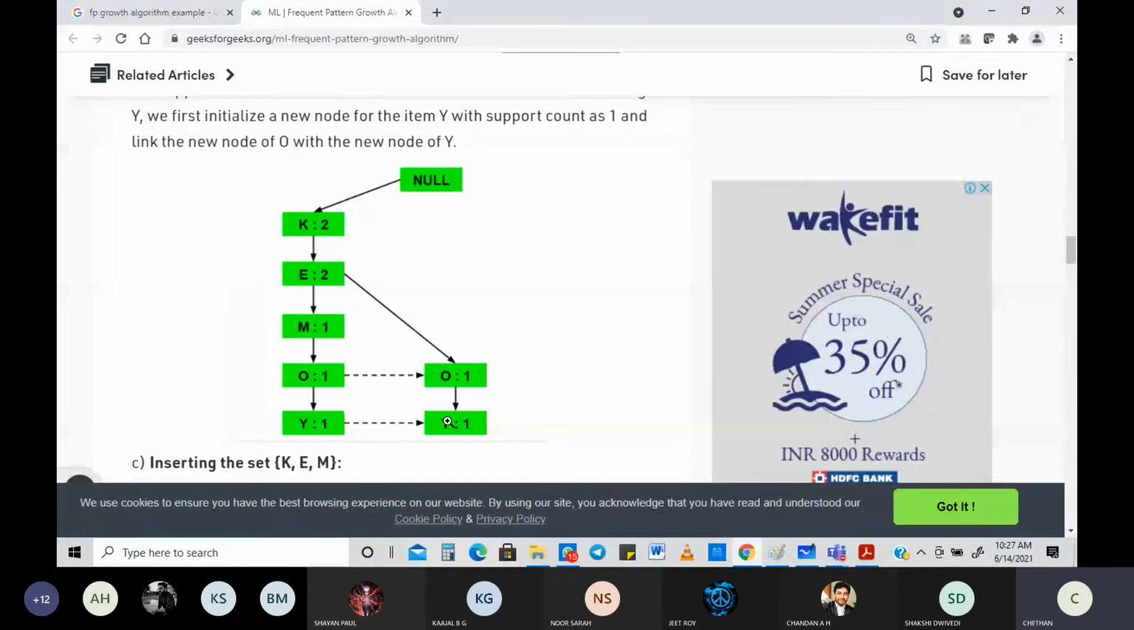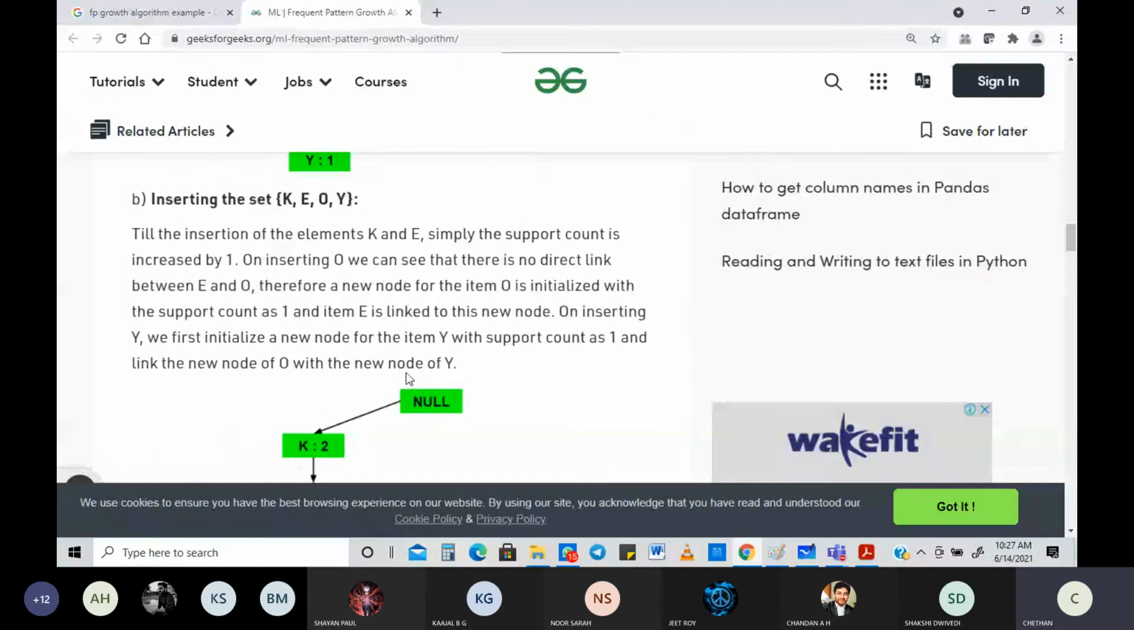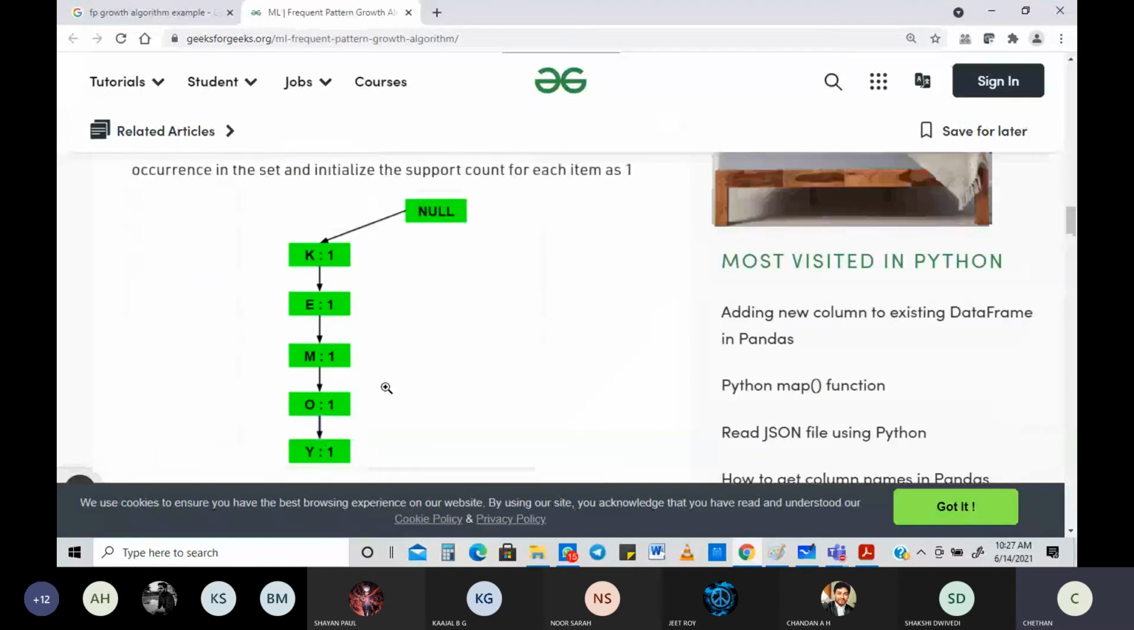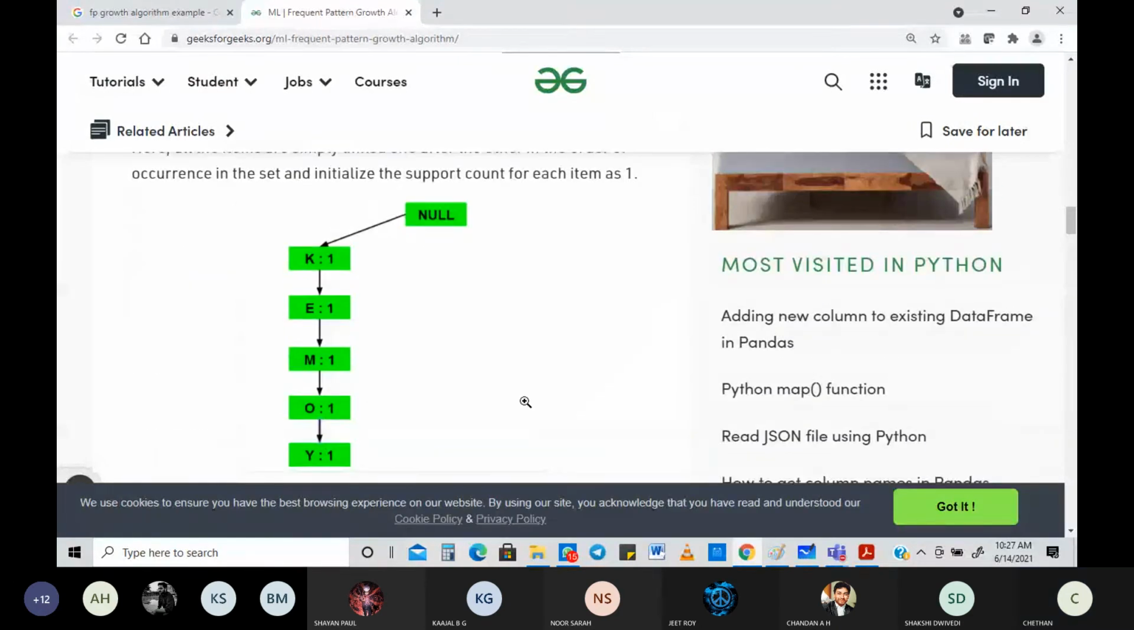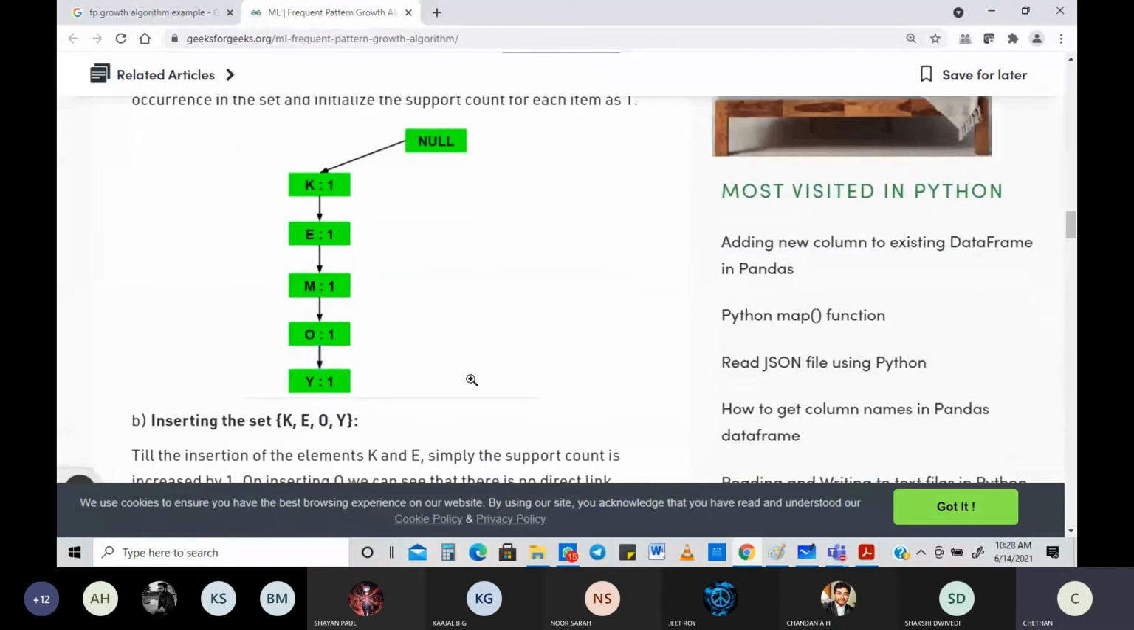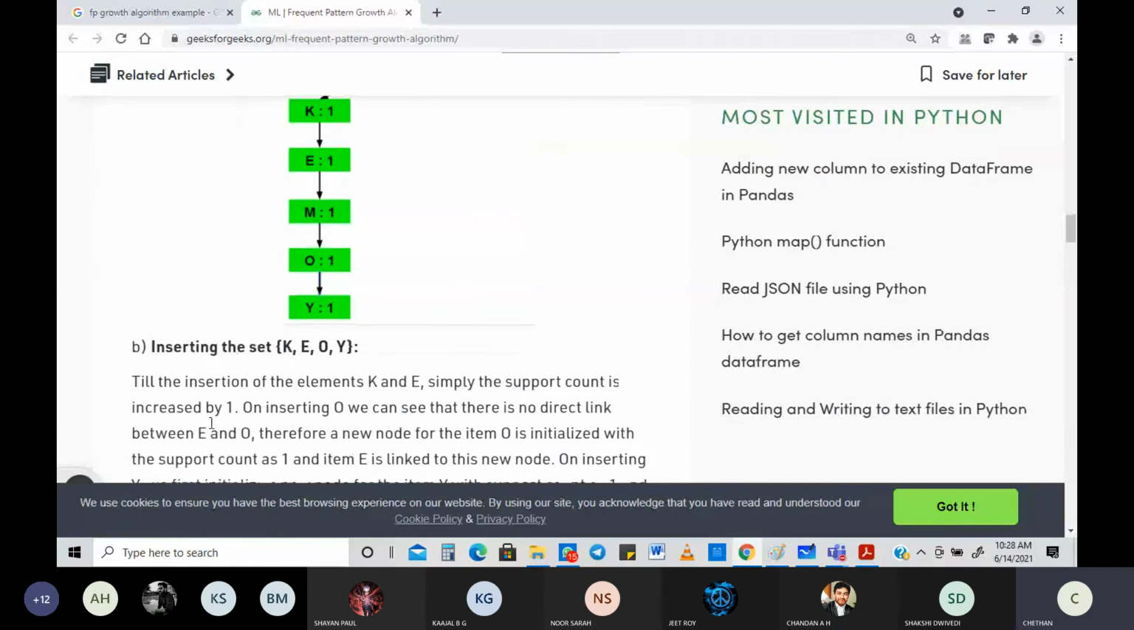And be careful here. I told you that we are going to write it in the form of a tree data structure. Very important for you to know. On the insertion of the elements K and E, simply the support count is increased by 1. On inserting O, we can see that there is no direct link between E and O.